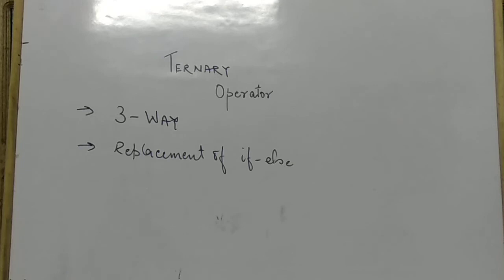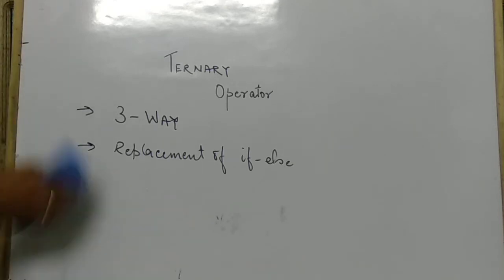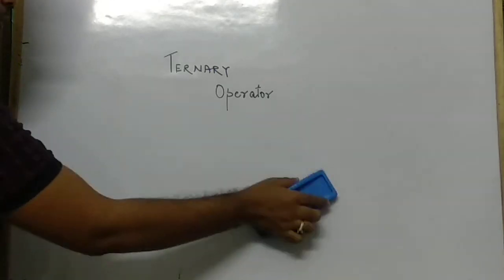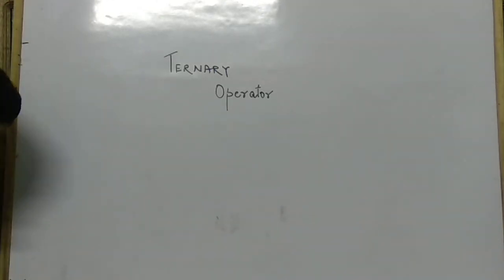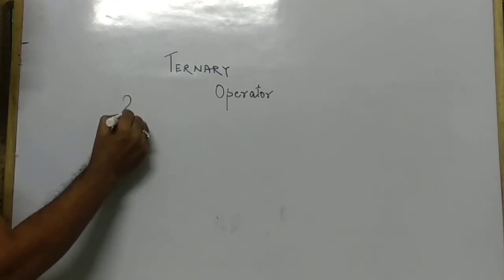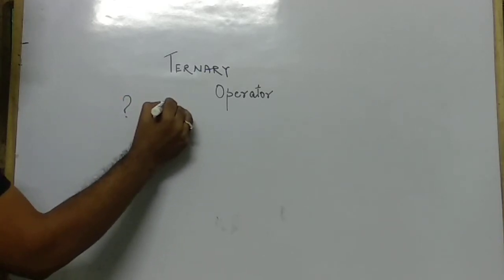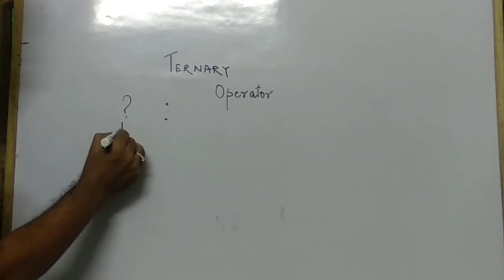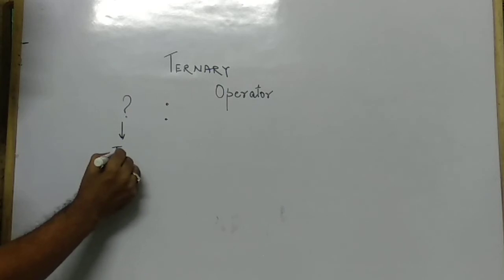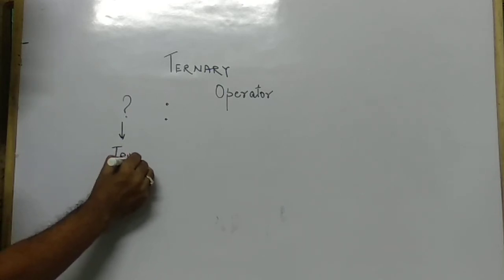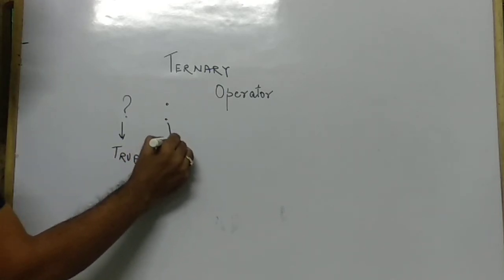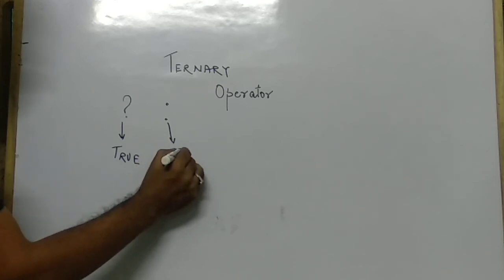Firstly, understand the syntax for this ternary operator. This ternary operator uses two symbols. One is the question mark and the second one is the colon. The part after the question mark is called true, and the part after the colon is called false.